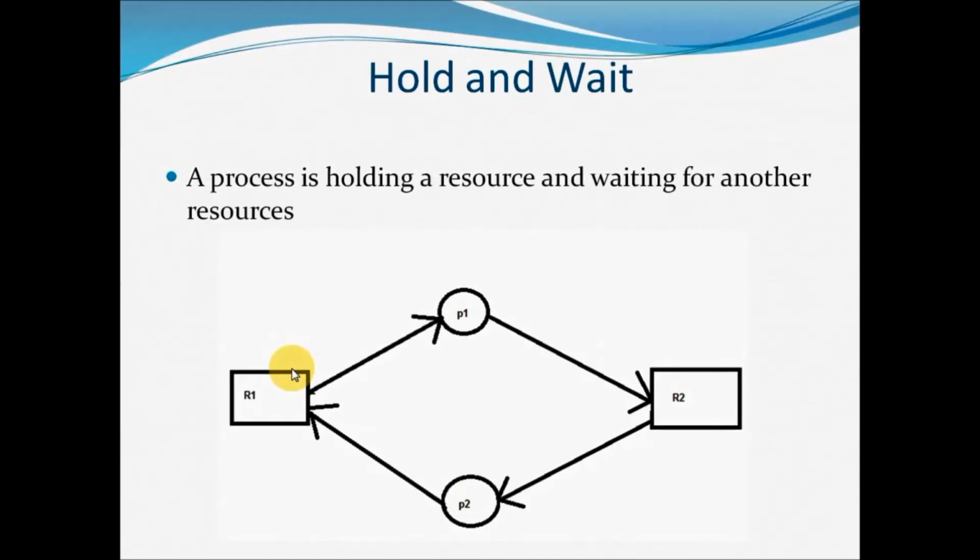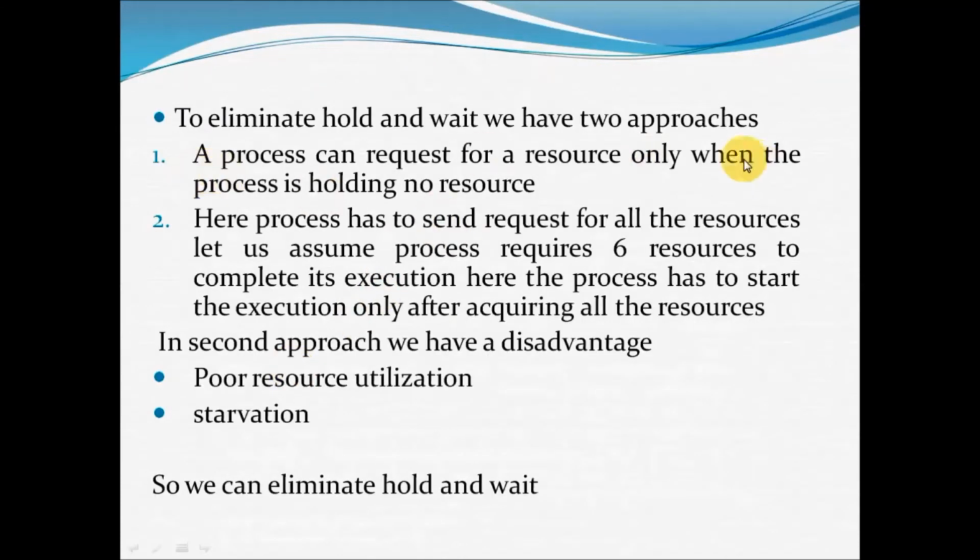Now I can eliminate hold and wait. How? To eliminate hold and wait, we have two approaches. The first approach is, a process can request a resource only when the process is holding no resources.